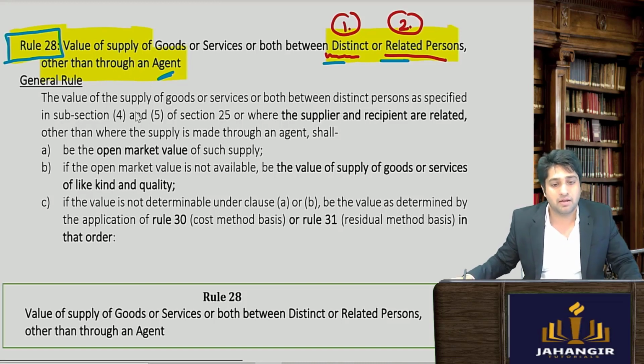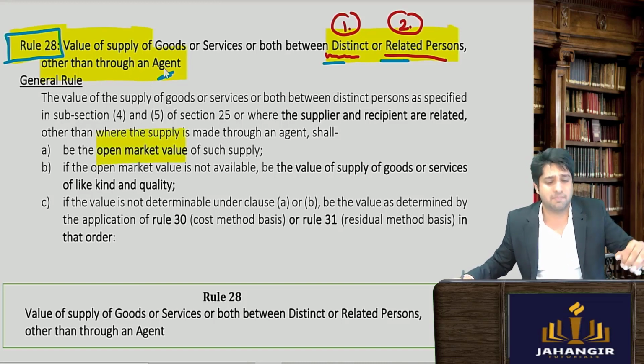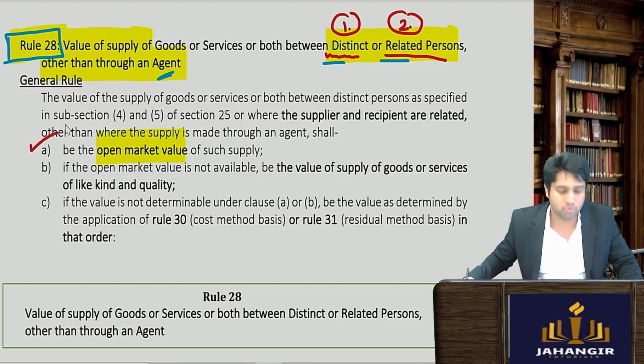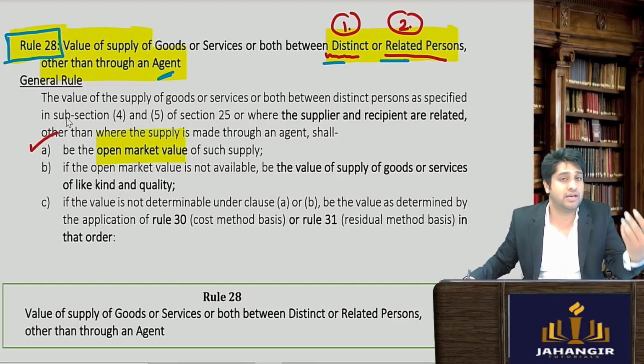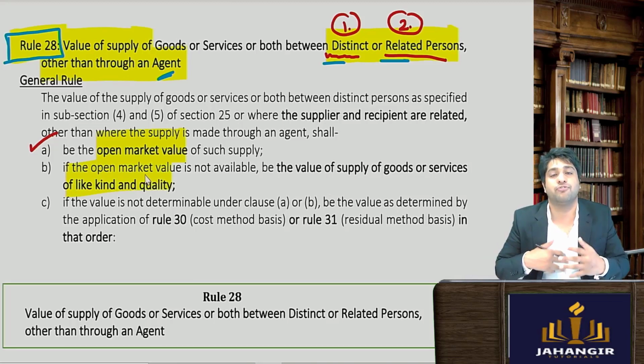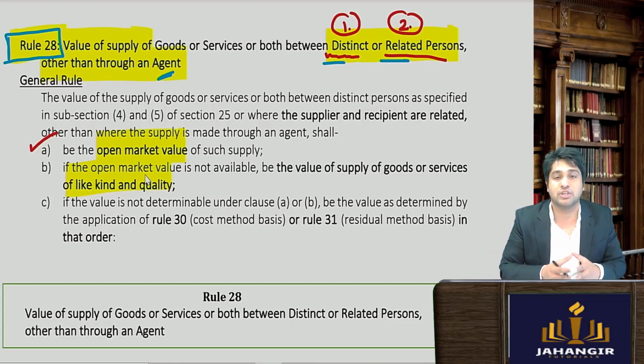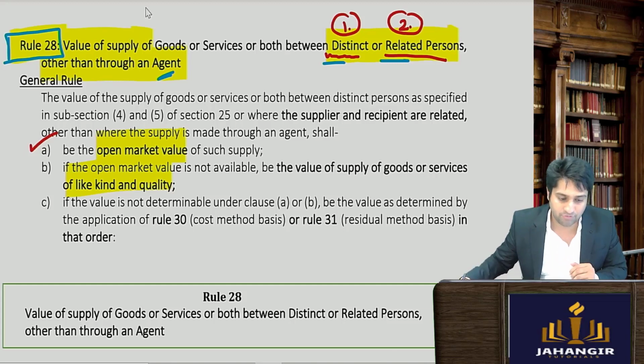So let's see what the rule is. Very simple. Firstly, they say take the open market value. Wherever open market value is there, blindly you have to take that to be the value of goods. You don't have to do anything else. When the open market value is not available, then you go and find out the value of similar goods, which are alike in characteristics and features.